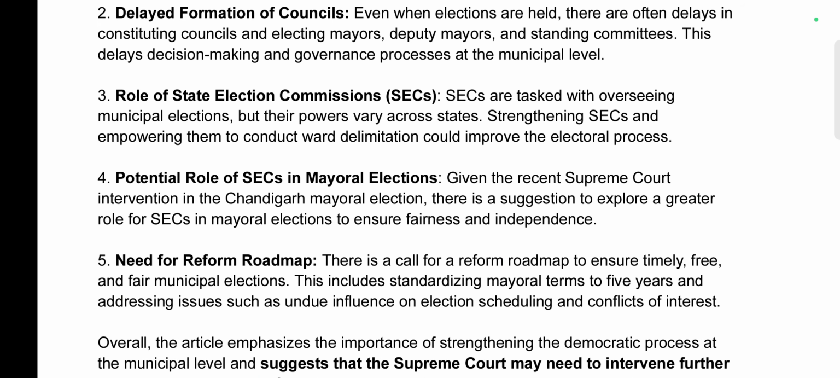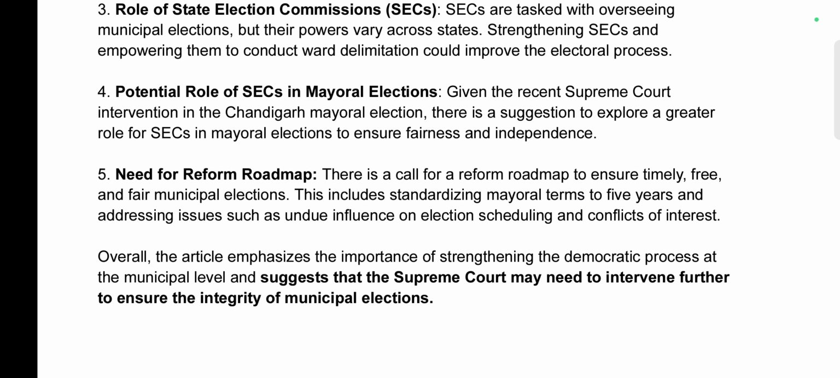Potential role of SEC in mayoral election. Given the recent Supreme Court intervention in the Chandigarh mayoral election, there is a suggestion to explore a greater role for the SEC in mayoral elections to ensure fairness and independence. Need for reform roadmap. There is a call for a reform roadmap to ensure timely, free, and fair municipal elections.